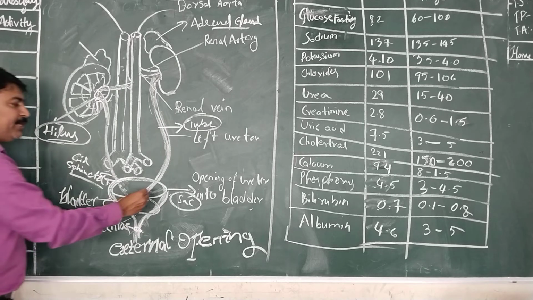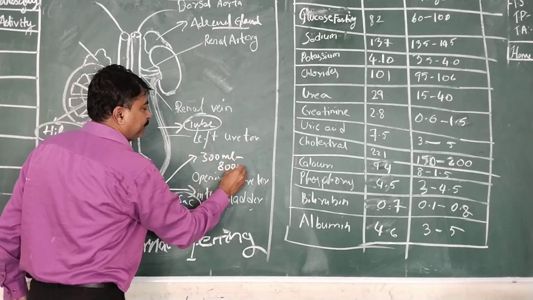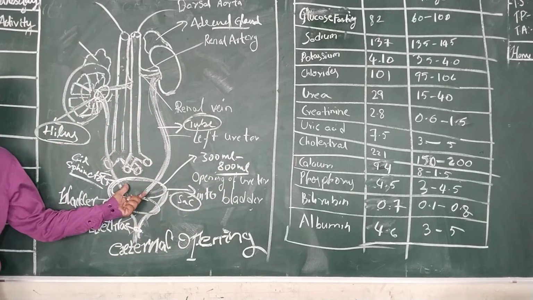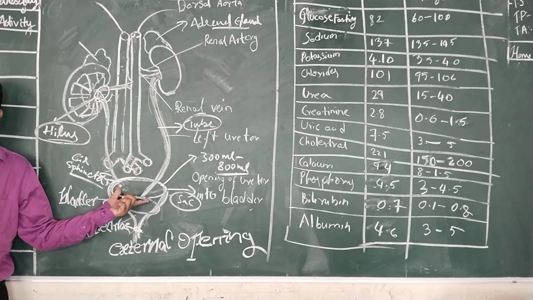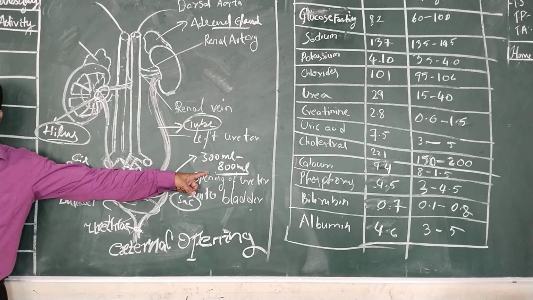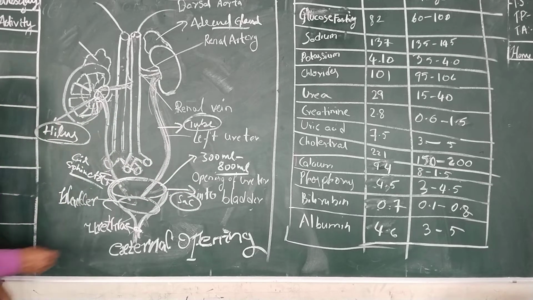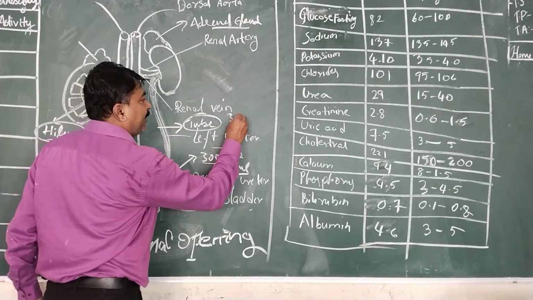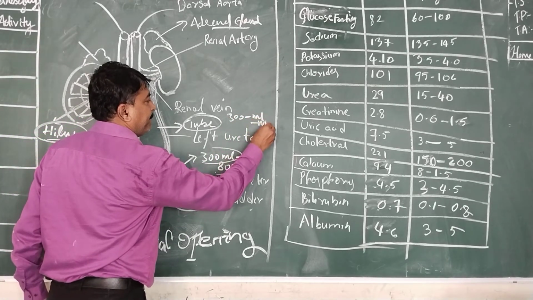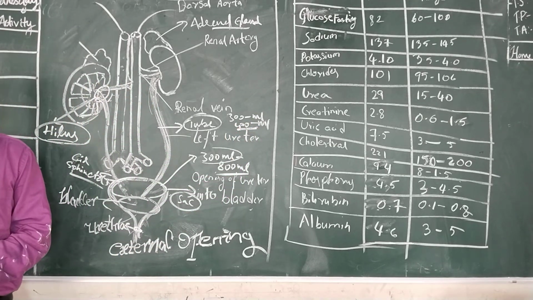The capacity of each person's urinary bladder is around 300 ml to 800 ml. This much urine can be stored. As soon as the urinary bladder is filled with 300 to 400 ml of urine, you feel the sensation of urination, which prompts your brain to expel the urine outside.